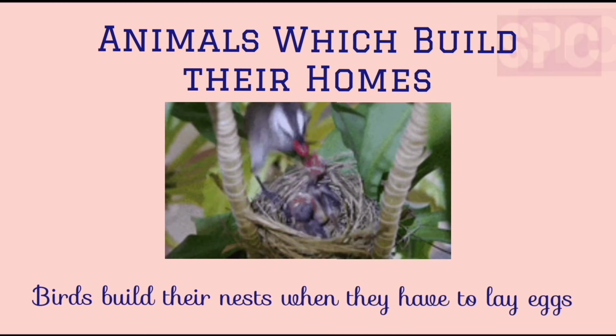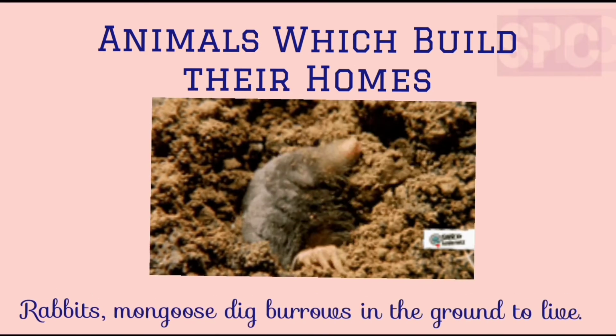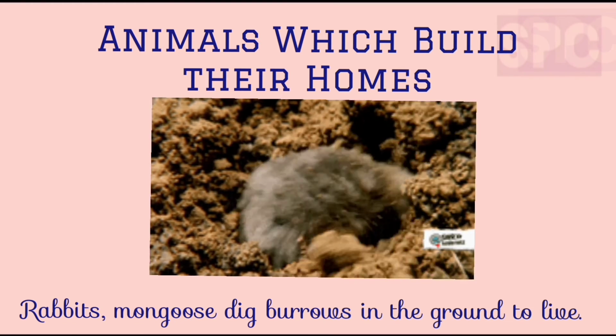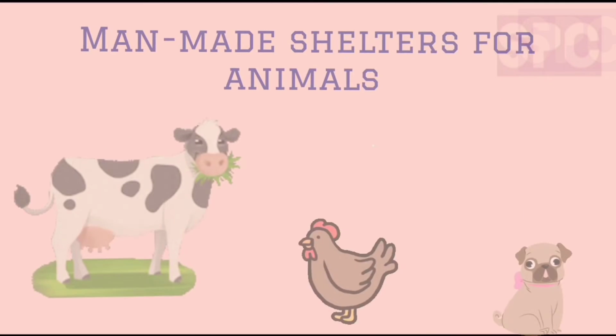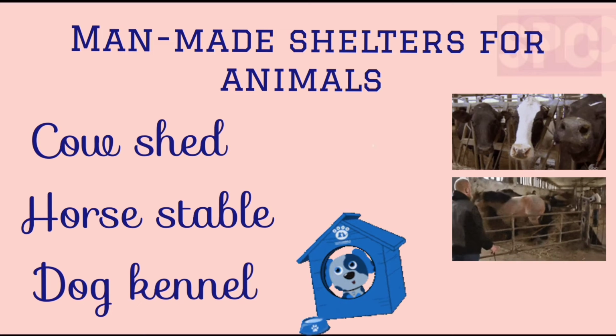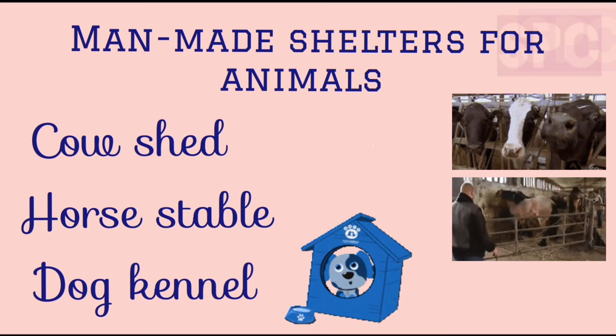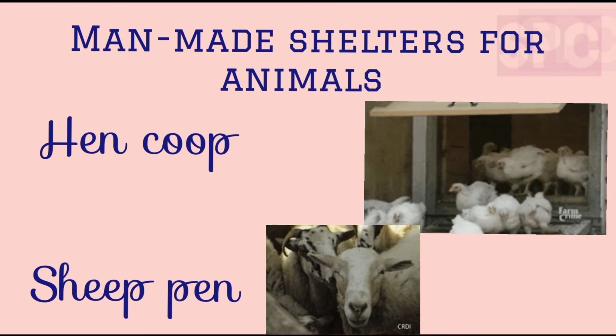We all know birds build their nests when they have to lay eggs. Rabbits, mongoose dig burrows in the ground to live. And the little tiny spider also spins a web to live. Other than these natural shelters, there are some man-made shelters which are built for the pets and domestic animals. These are cow sheds, horse stable, dog kennel, hen coop, sheep pen, etc.